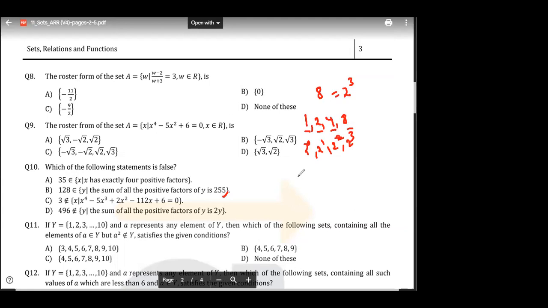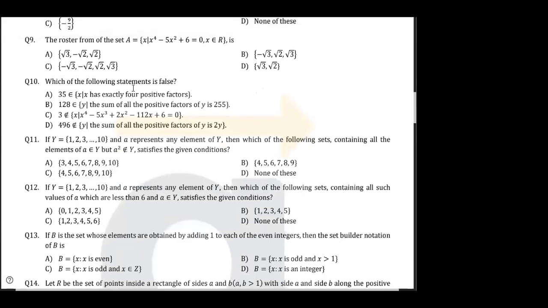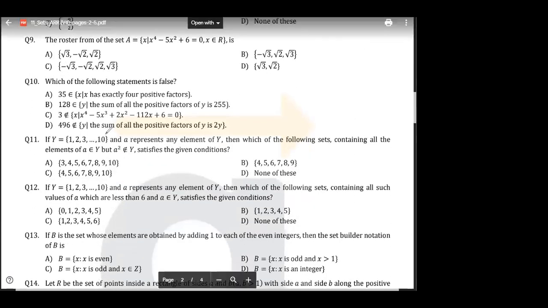ठीक है, ओके, चलो नेक्स्ट. Now again, you don't have to think about D now, because obviously if these three are correct, this must be wrong, right? If you want to think, see, the sum of all positive factors of y is 2y.